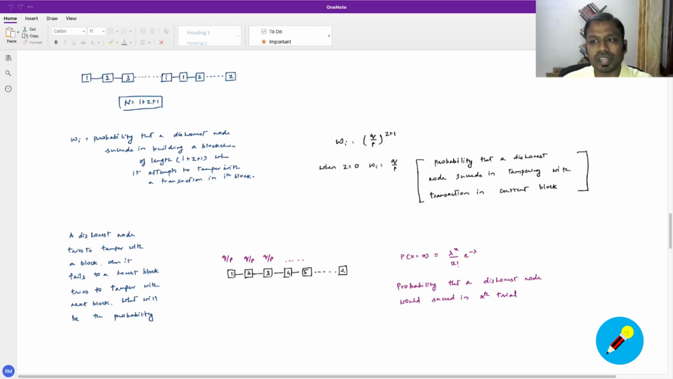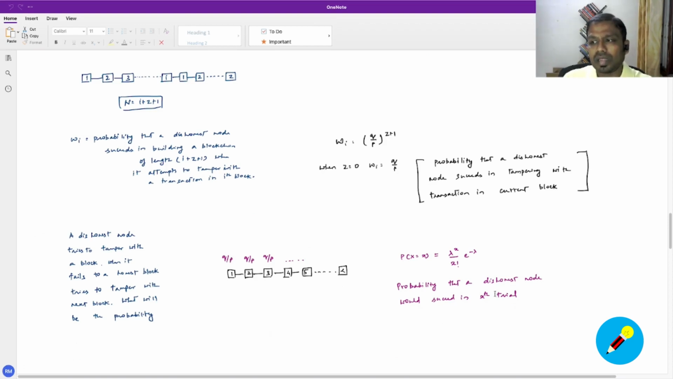So in that case, the dishonest node tries the second trial, right? It tries to tamper with the second one. Whether it succeeds or not, it then tries the third one. So think about a dishonest node that continuously tries to tamper with a particular transaction. Now, this whole thing can be mapped to a coin toss problem, right? Just the way you can use Poisson distribution to find the probability of a head appearing in the Xth trial, you can apply Poisson distribution to find the probability that a dishonest node would succeed in the Xth block, right?